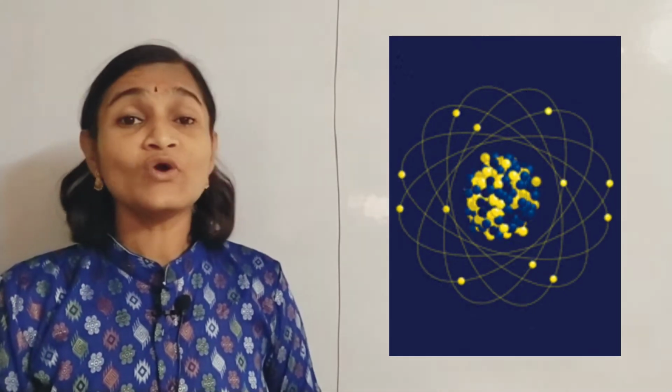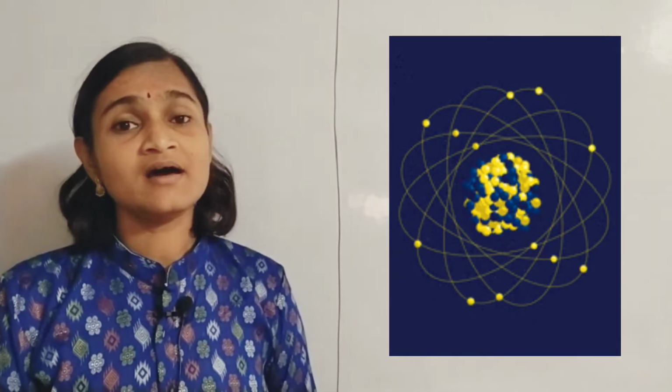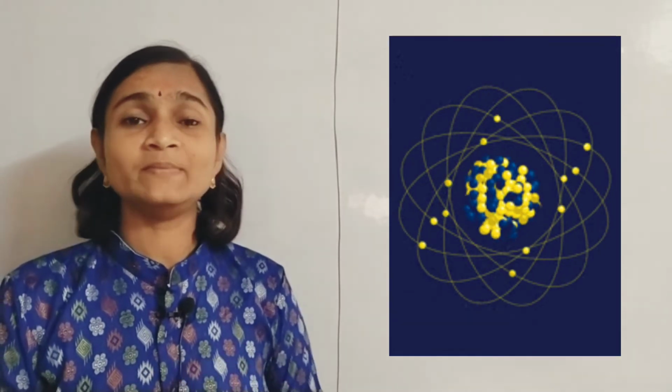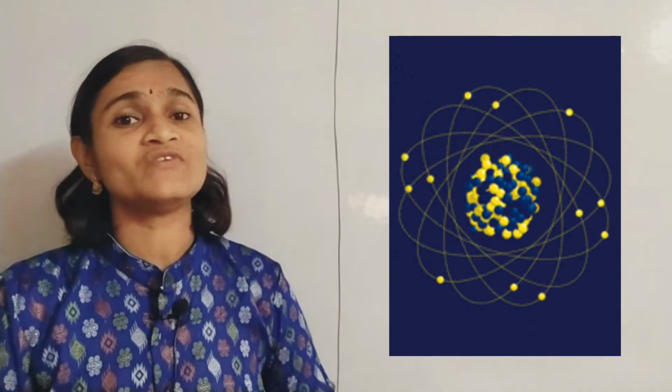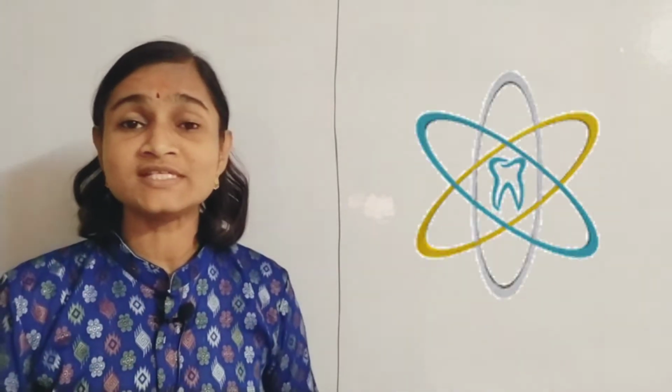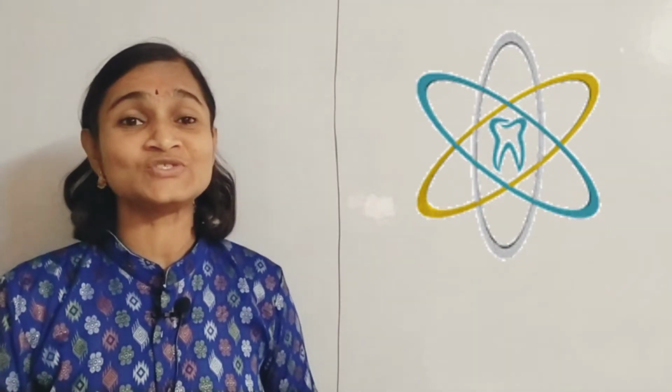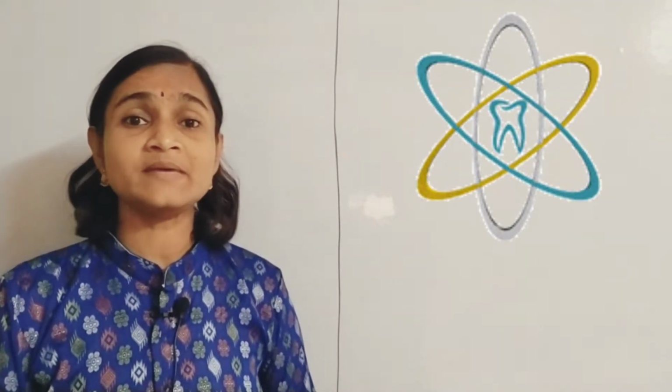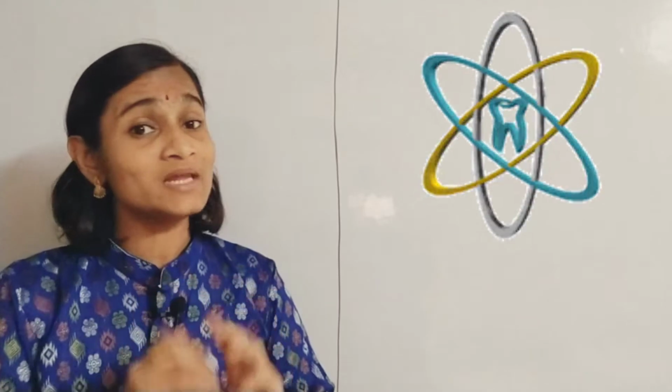Formation of ions and how ions will be formed and what are the different types of ions, classification of ions. This is the basic concept which every child has to understand and learn, and at the same time there are certain formulas which every child has to memorize also.